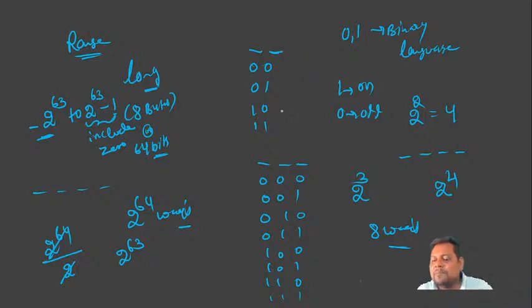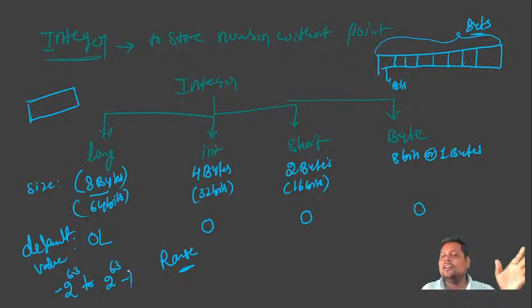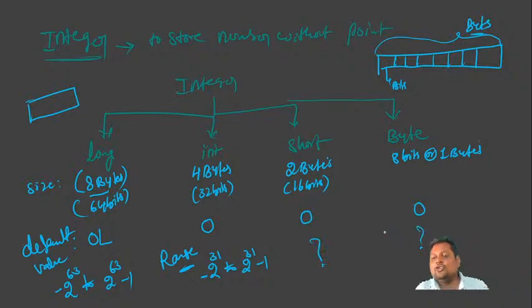Now this is very simple basics. Now I will give a very simple technique for 64 bits. You can write it anyway with 2 digits. So minus 2 to the power of 63 to 2 to the power of 63 minus 1, because that minus 1 is for 0. The same you can write, for example, minus 2 to the power of 31 to 2 to the power of 31 minus 1 for 32 bits. Here you can write the answer for the question mark and send it to me. This is the homework for you.